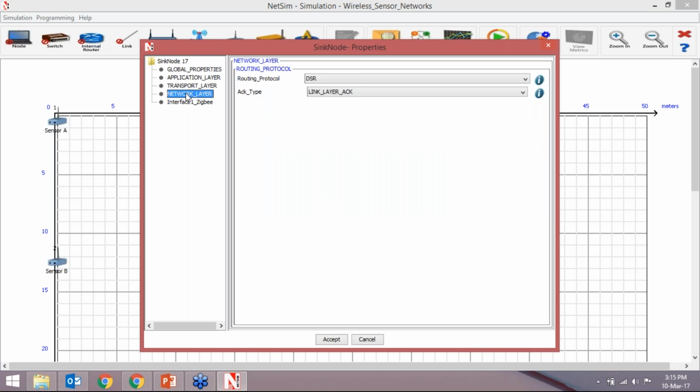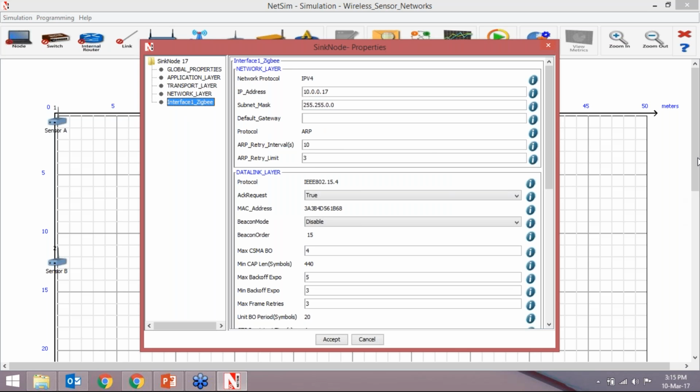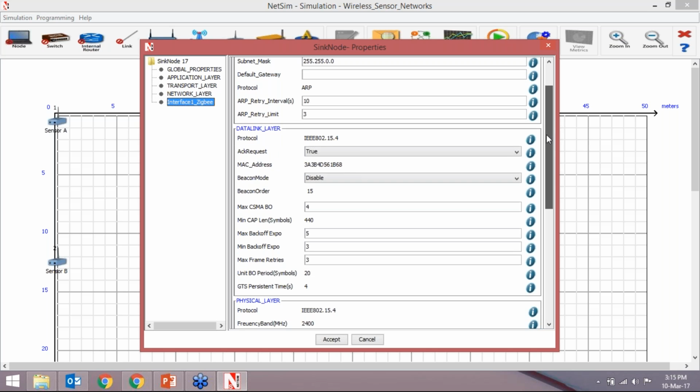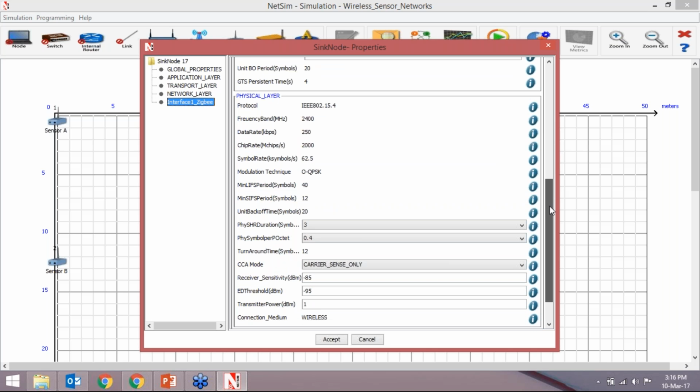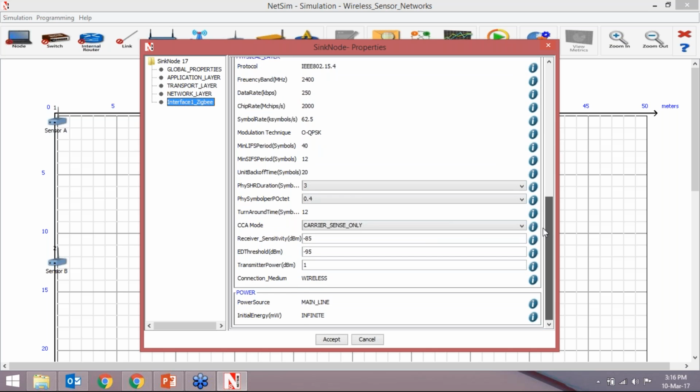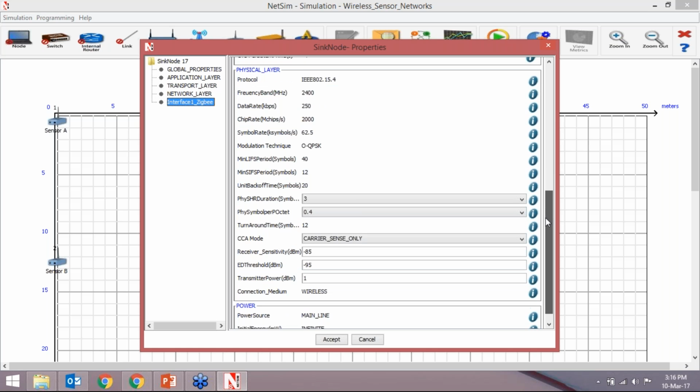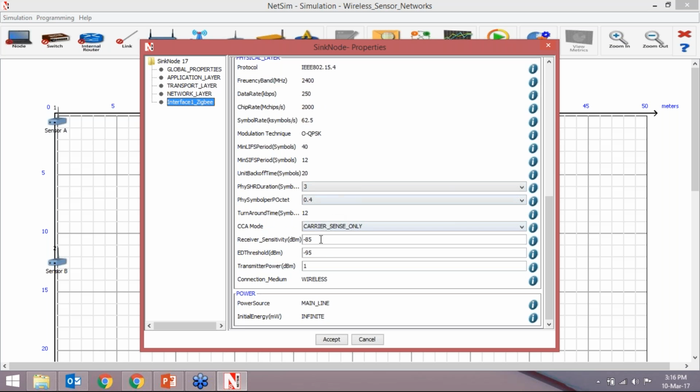And this transport layer, network layer, and this is the interface ZigBee, where it has network layer, data link layer parameters. So in data link layer, we have the beacon mode. We can enable or disable this beacon order. We can set the maximum backoff exponent and minimum backoff exponent. Then these are some other parameters in physical layer. So some are made default and some are variable that we can set from here.